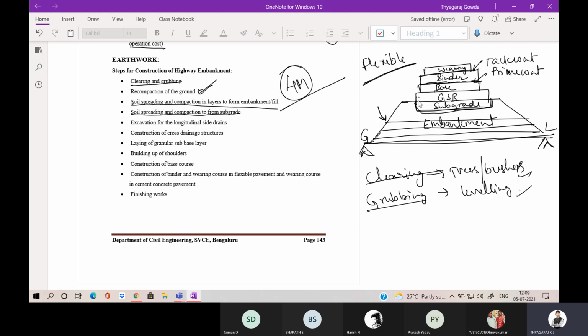Then excavation of longitudinal side drains. So you are going to excavate the longitudinal side drains. Okay, I'll show how this excavation will be done. So this will be the, so it will look like this.